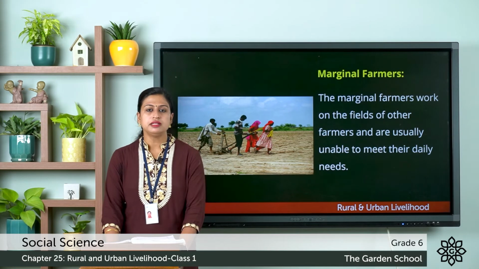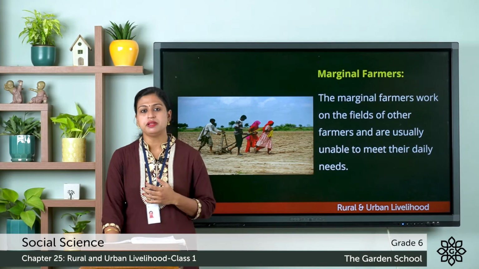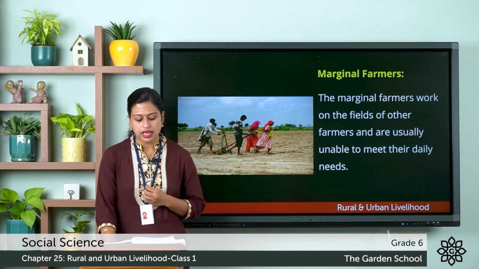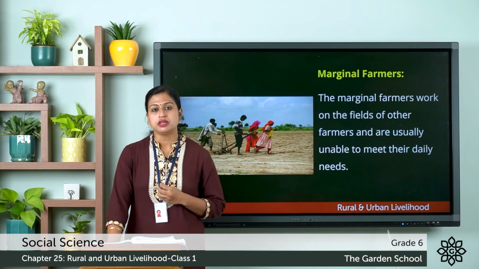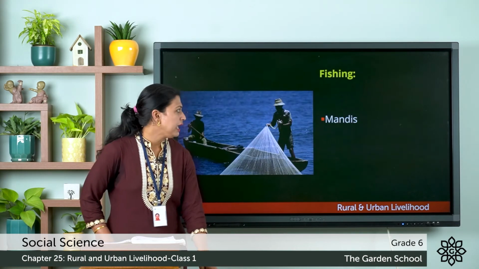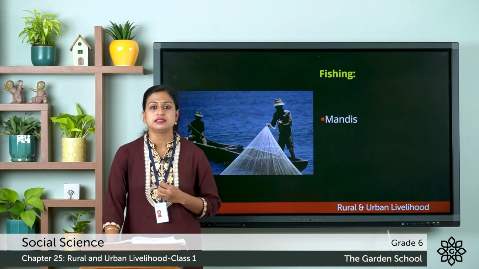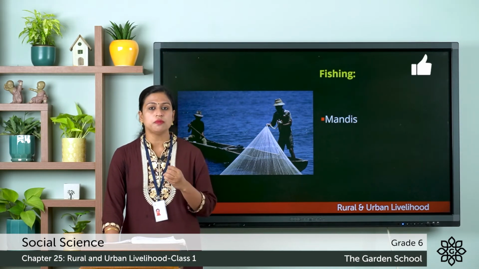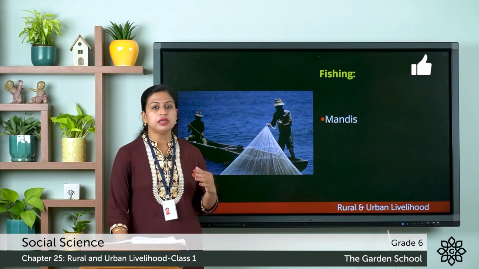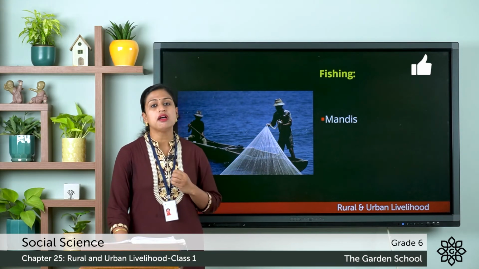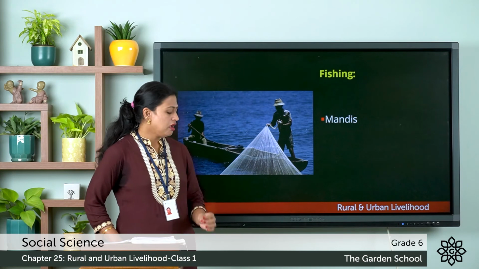Another important means of livelihood of the people living near the seashore and rivers is fishing. Here men go in boats to catch fish and they sell it in the mandis, and the traders who have shops in the cities, they come here to the mandis to buy fish. So this was about fishing.